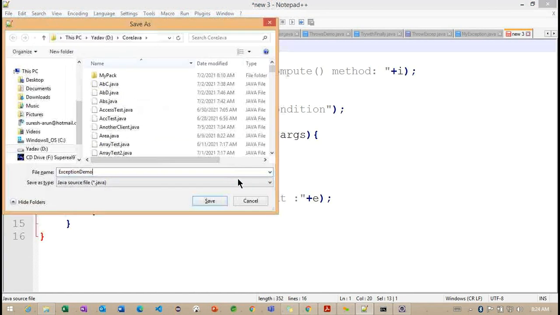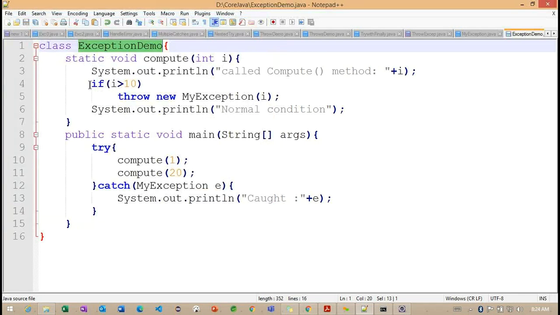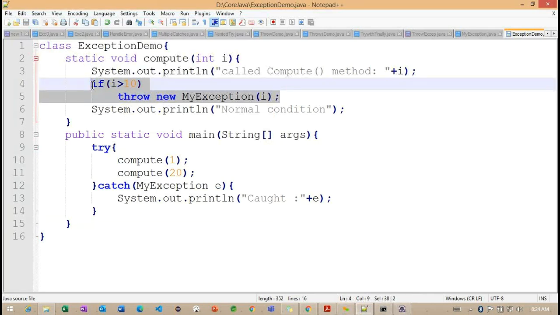So if we observe carefully, here I'm making some condition. If the condition is satisfied, I'm throwing an exception. The same thing you can think of while creating a custom exception. For example, a validation exception: if the member salary exceeds 5,000 or 10,000, we can throw an exception and define the message, the member salary cannot exceed some amount. So this is one condition.